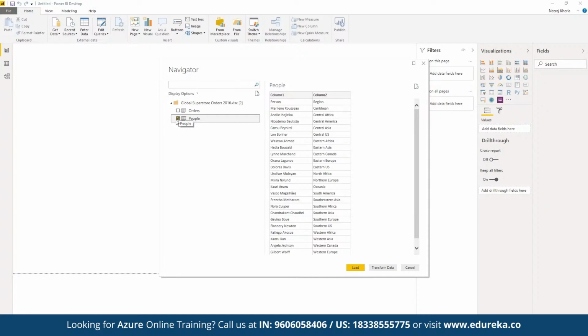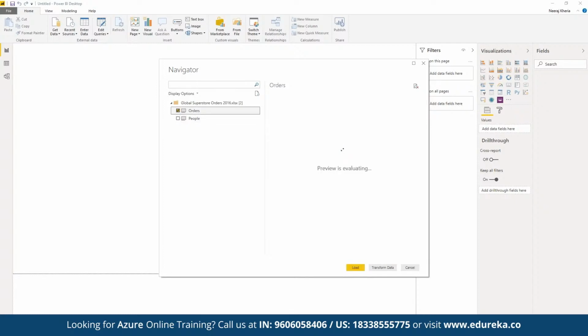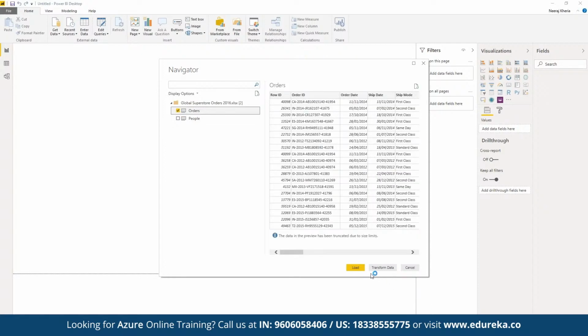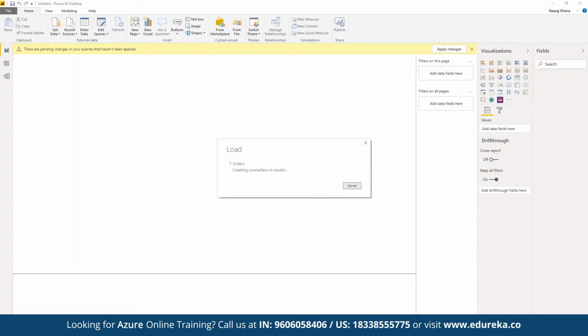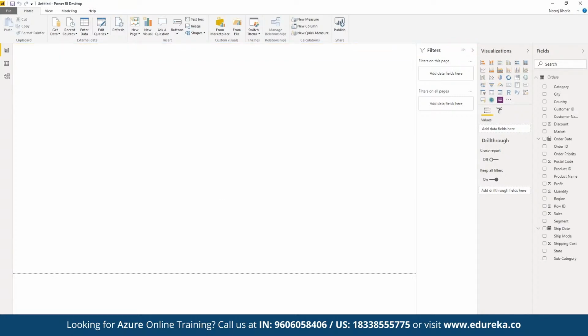Now if we want to import both or just one, we can choose one. Let's say we want to work with this orders table, so we can click on load. Now the entire sheet is going to be loaded. All right, once the table has been loaded, we can see all the columns available on the right side.